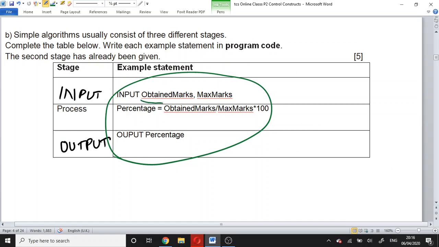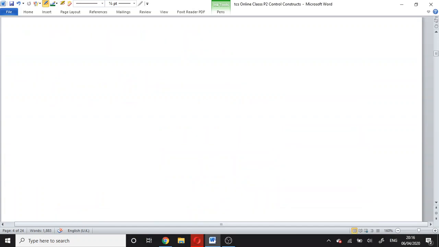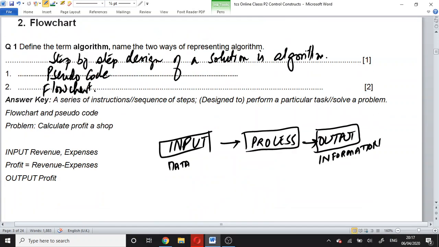Number one, obtained marks. Number two, maximum marks. Number three, percentage. These are known as variables. Here we have three variables. Number one, revenue. Number two, expenses. Number three, profit. So in a variable we store different values.